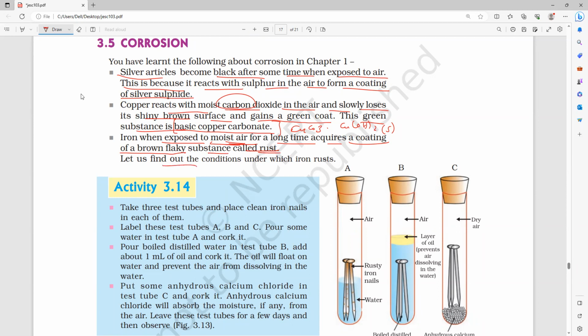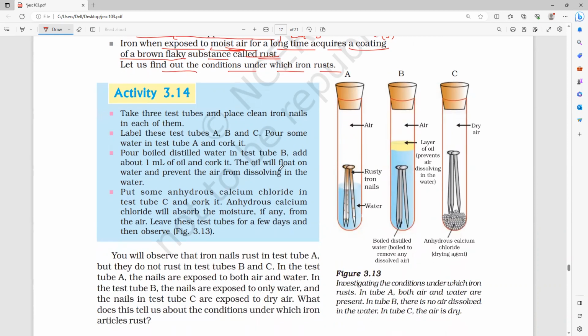So let us find out the conditions under which iron will rust. What are the necessary conditions? Here itself we can say moist air. So it needs two necessary conditions to get corroded. Those are the conditions necessary for rusting. So we should find that out by using this activity. That is what they are saying.